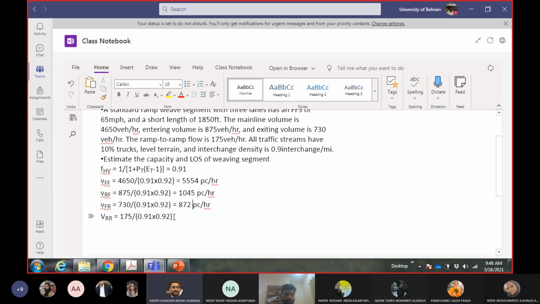Okay. Third one. No, the third one, okay. The last one, 209. Okay. 209 passenger cars per hour.